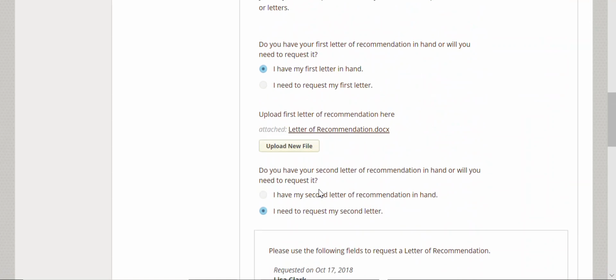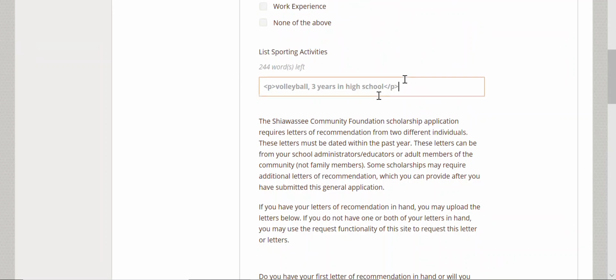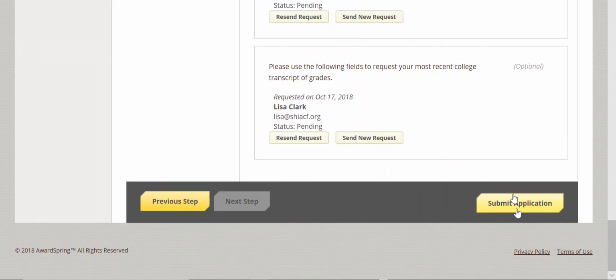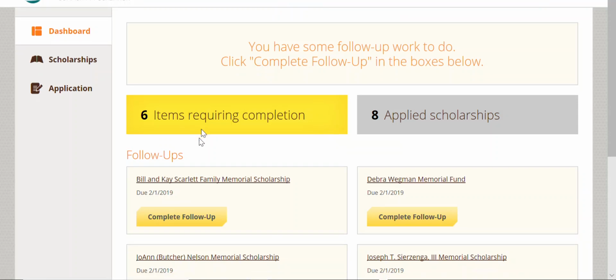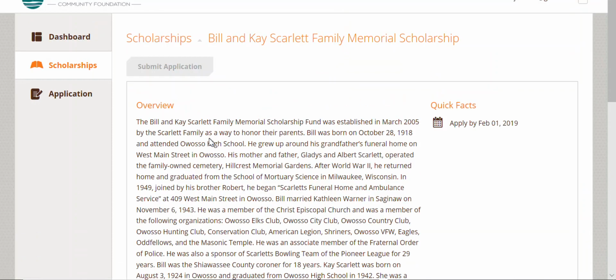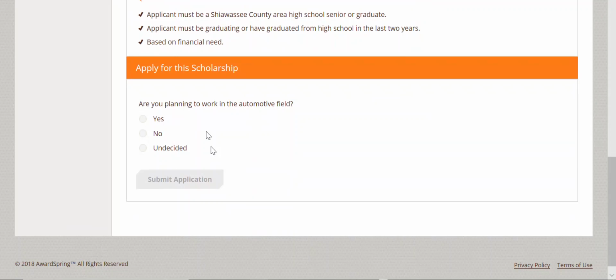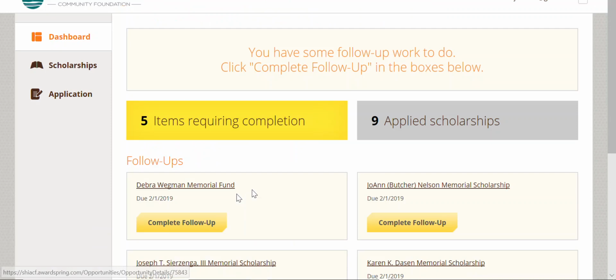Once all 5 sections say complete, you are ready to submit your application. Click the Submit Application button at the bottom. Now you will likely see a yellow banner stating a number of items needing completion. These are follow-up questions. Some of the scholarships you've applied for want just a little more information. Click on the Complete Follow-up tab listed beneath the scholarship name, answer the question, and click Submit Application. Follow this process until all the complete follow-up tabs disappear and the yellow bar states 0 items needing completion.